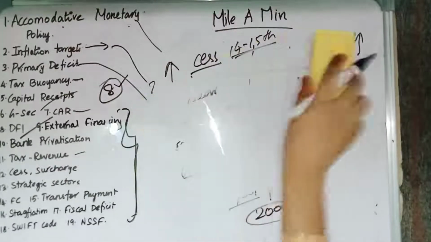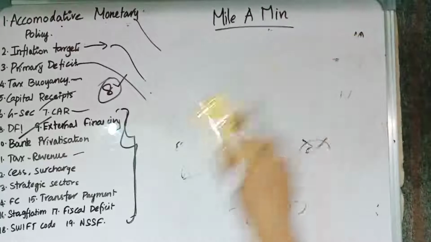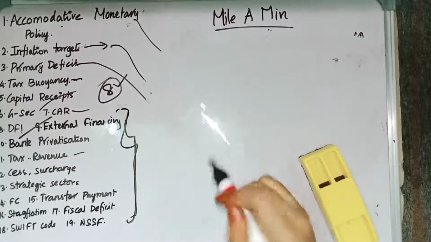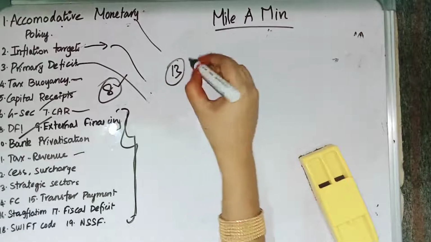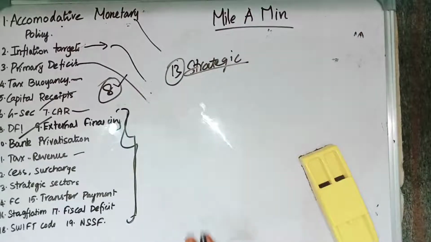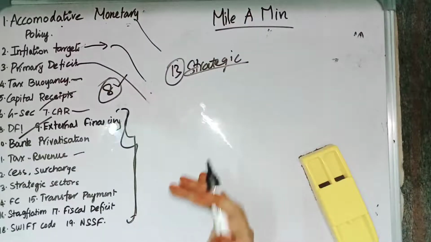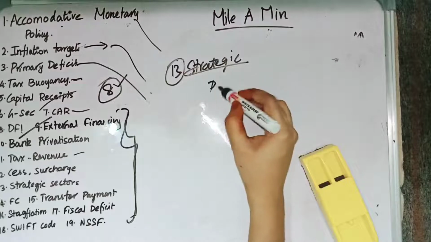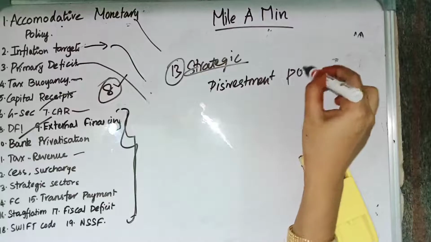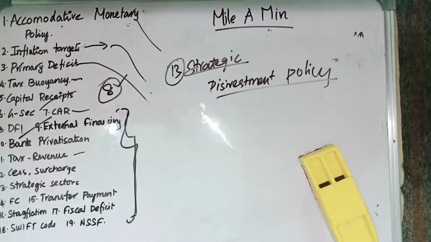Then we have 13. Strategic sectors. Our government has named some sectors as strategic sectors while discussing its disinvestment policy. Disinvestment policy is nothing but the government selling its own shares, reducing its own share. The government introduced the disinvestment policy while presenting the budget.